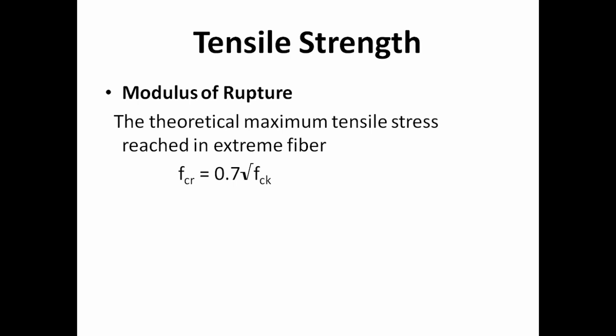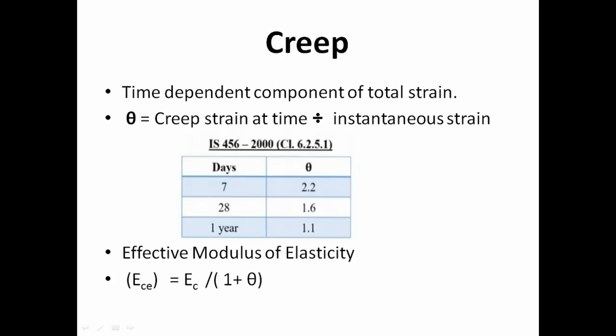Modulus of rupture is basically the theoretical maximum tensile stress reached in the extreme fiber. Based on experimental data, IS code gives an empirical formula for modulus of rupture. This formula gives a relation between tensile and compressive strength. fcr is equal to 0.7 root of fck.